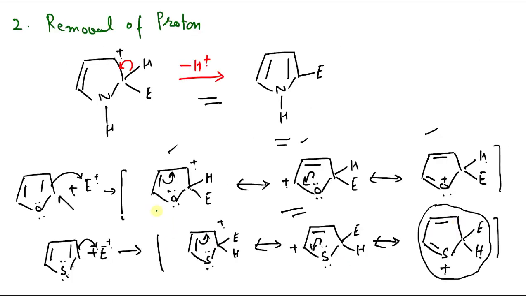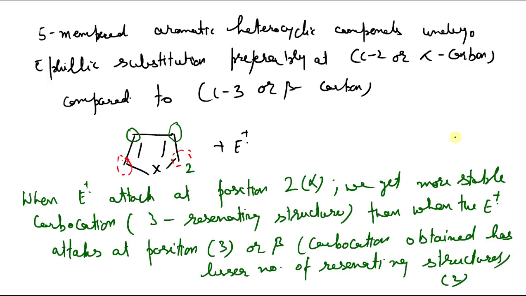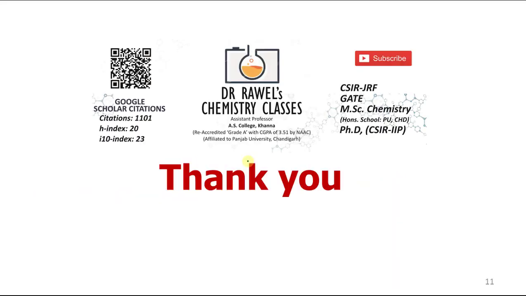When it attacks the alpha position, it has these three resonating structures. So because the number of resonating structures is less at beta, the electrophile preferably attacks at the second carbon atom, the carbon atom adjacent to the heteroatom. That is the most preferable position for electrophile attack. So this is the orientation of electrophilic substitution.